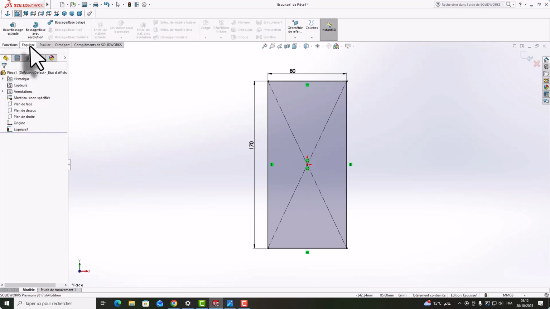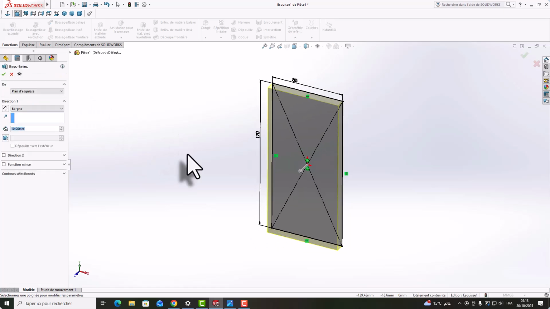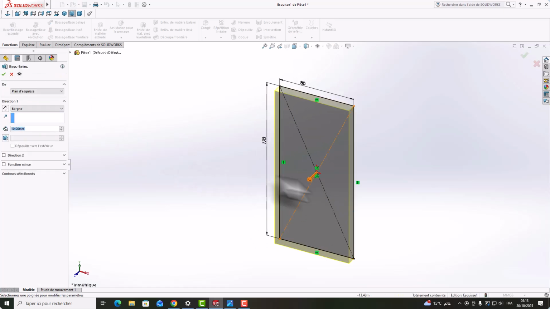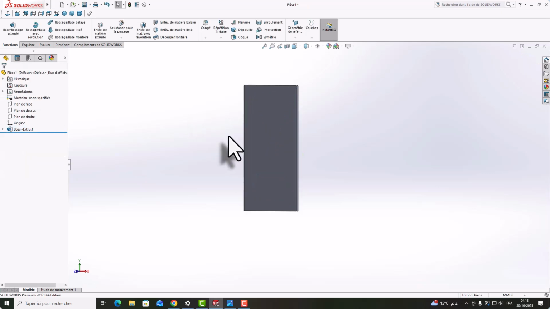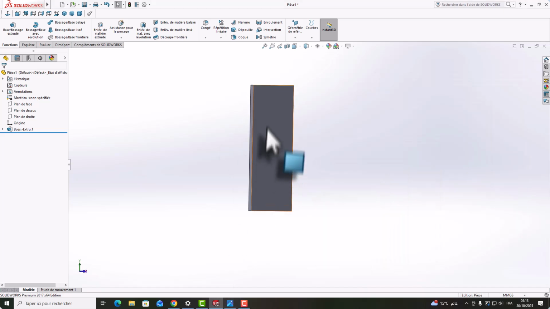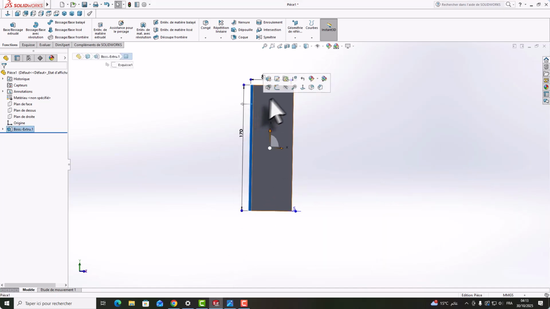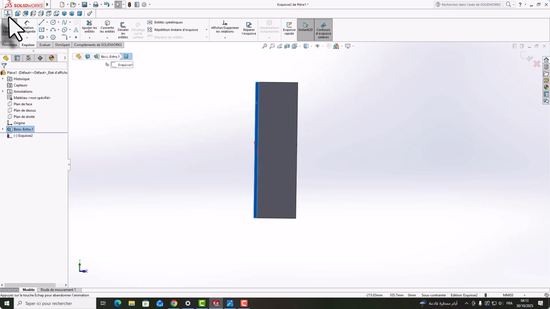After we need to go here and here to make the thickness of the product. I will choose, for example, 5. 5 is good, and it can support the phone, maybe. Yes. After, I will see my image, and we need to create another side from here.